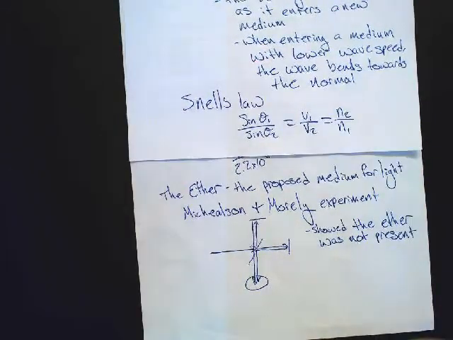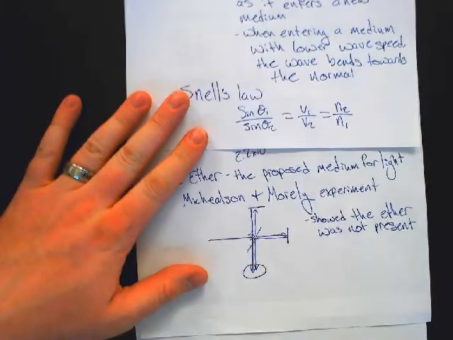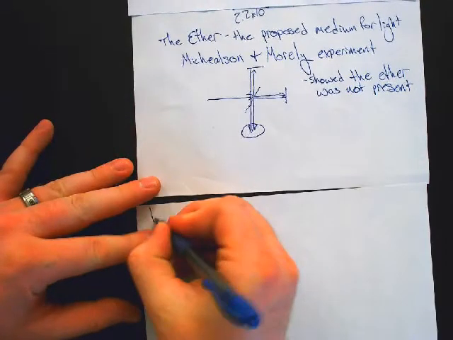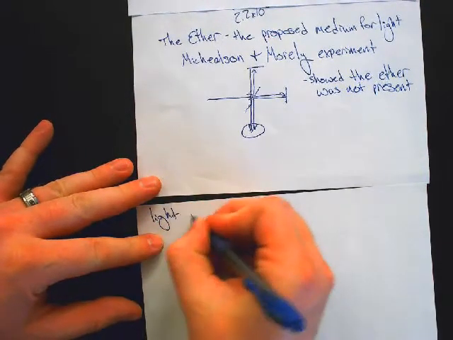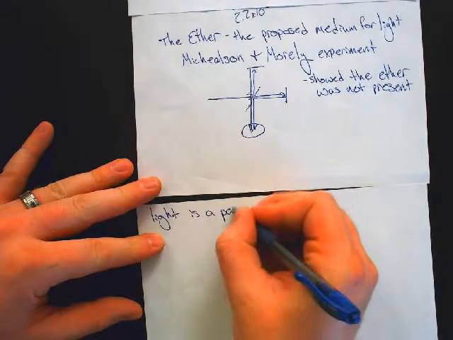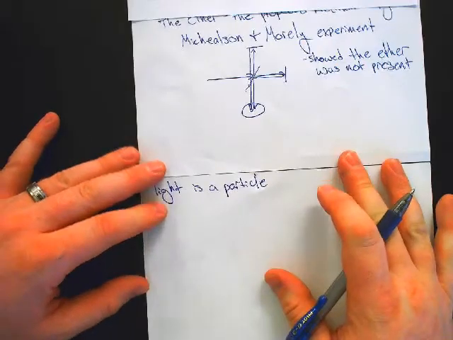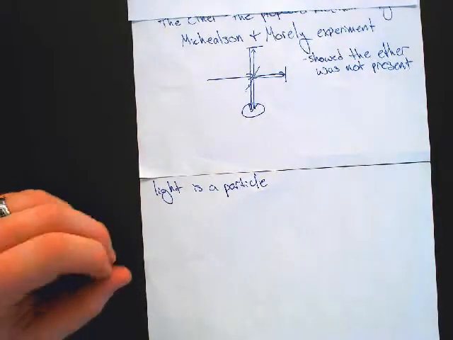Okay, great. So we've got evidence that light is a wave, but we've got no medium for light. And this is one of the big reasons that people said, well, clearly light is a particle. Besides it needing a medium if light is a wave, we've also got evidence that light is a particle. The primary evidence for light as a particle comes from what we know as the photoelectric effect.